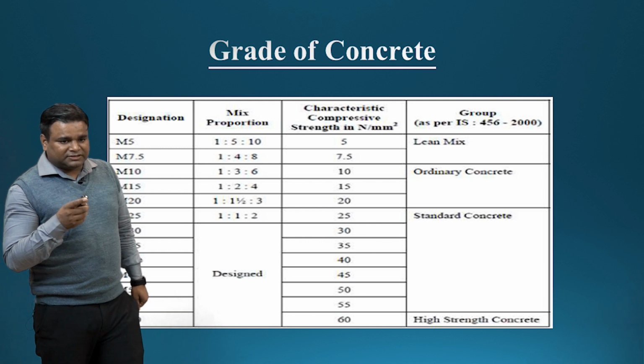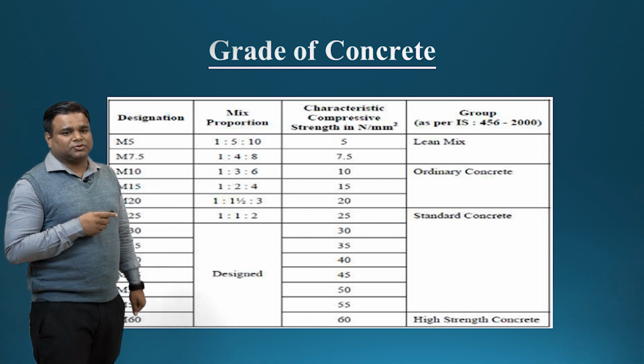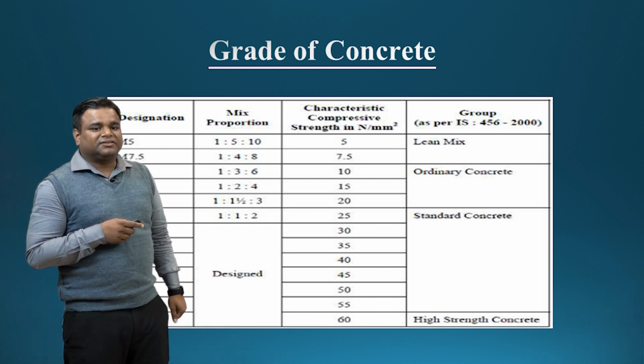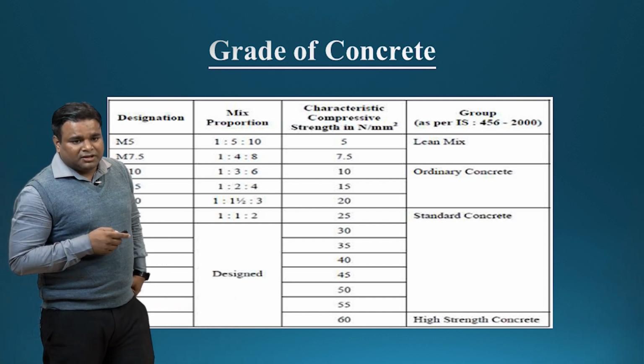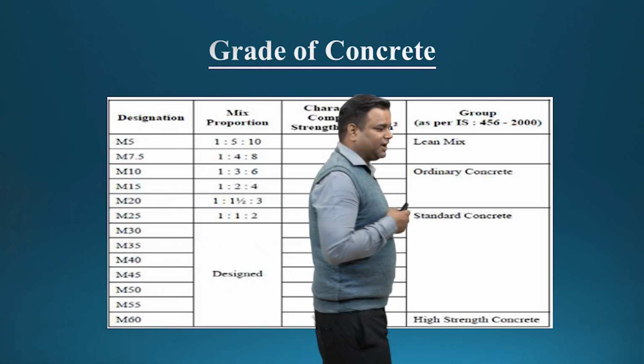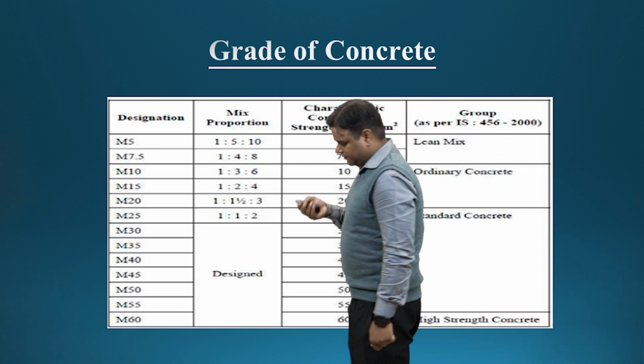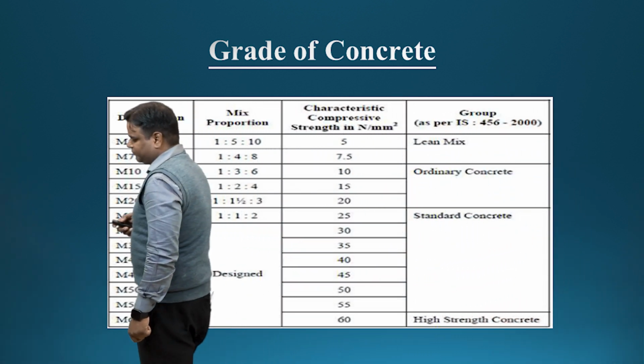You have seen that from M5 to M25 we have a fixed proportion of the concrete, because these are the nominal mixes. Then after M25 we have to do the design mix to get the subsequent characteristic compressive strength.